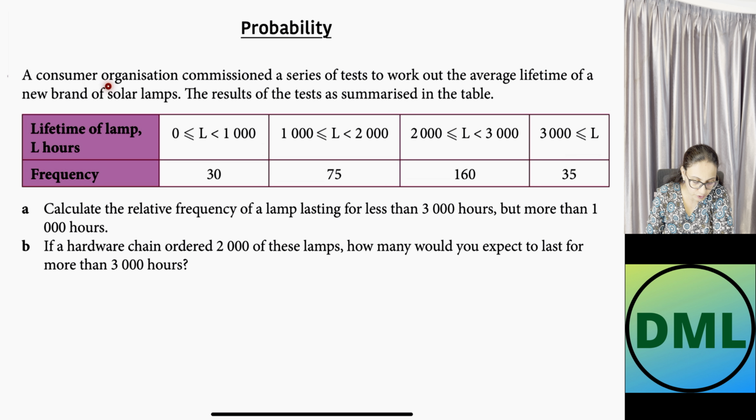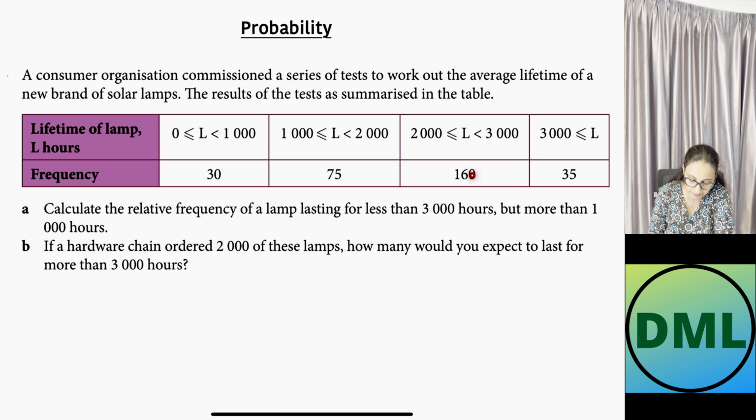Probability. A consumer organization commissioned a series of tests to work out the average lifetime of a new brand of solar lamps. The results of the tests are summarized in this table. So this is your data. Calculate the relative frequency of a lamp lasting for less than 3000 hours but more than 1000 hours. If the hardware chain ordered 2000 of these lamps, how many would you expect to last for more than 3000 hours? I need to calculate the relative frequency of the lamps lasting for less than 3000 hours.